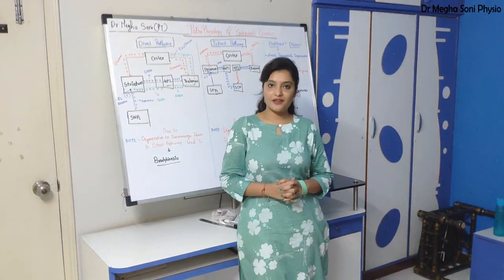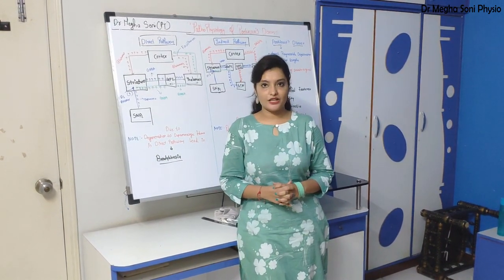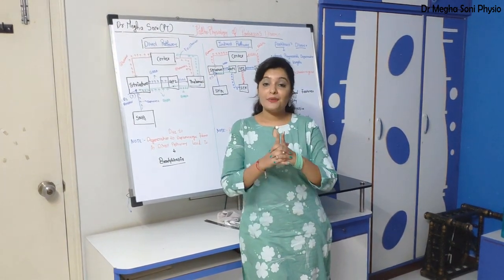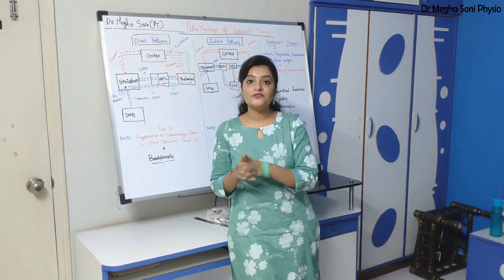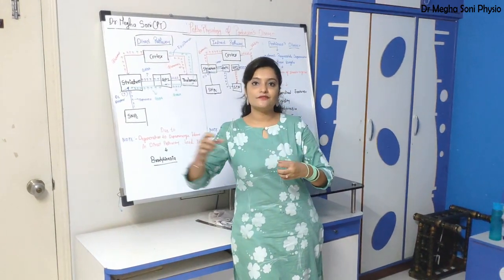So now first let's discuss Parkinsonism. What is the definition of Parkinsonism and what are its symptoms and signs? All of you know Parkinsonism is a progressive disorder of the central nervous system. Progressive because it is progressive in nature.